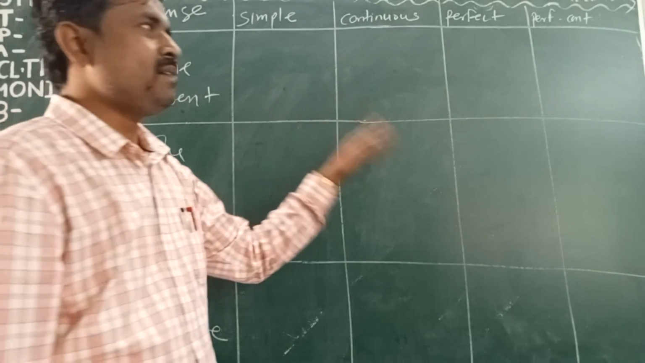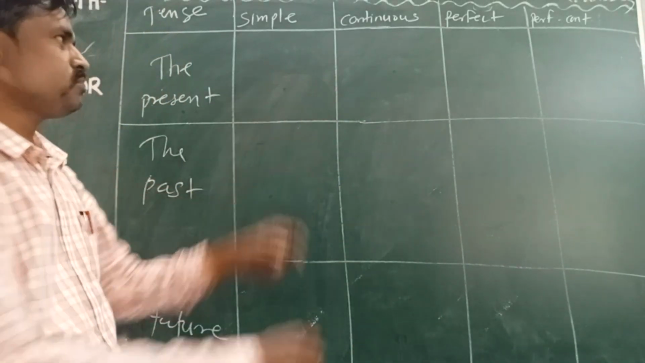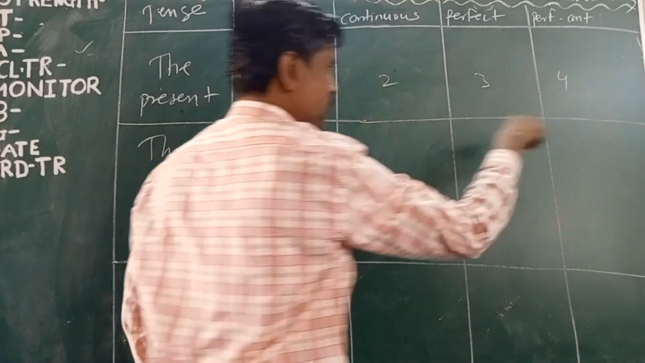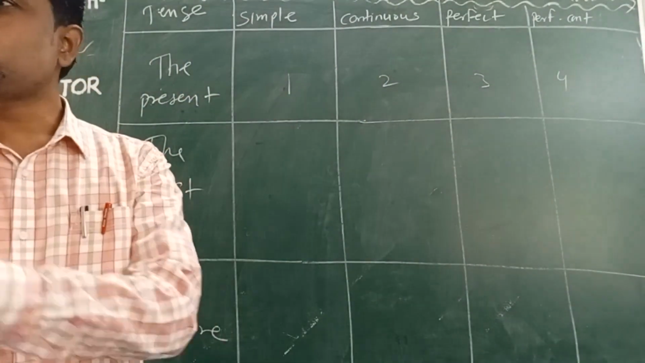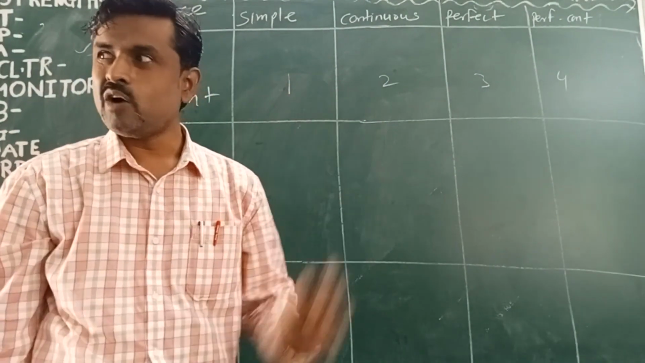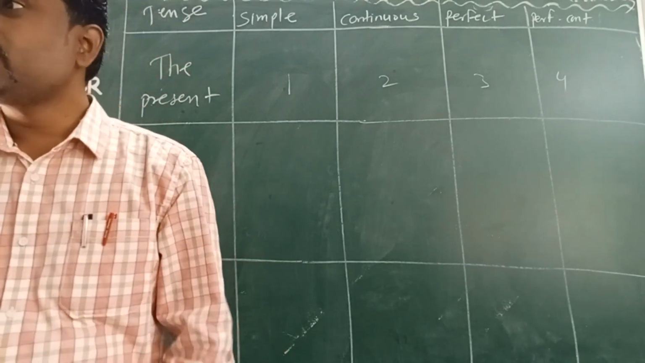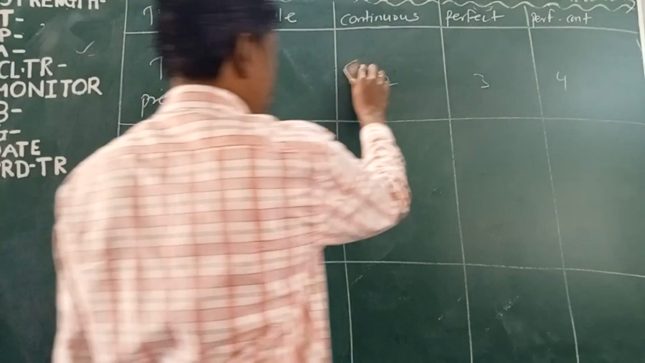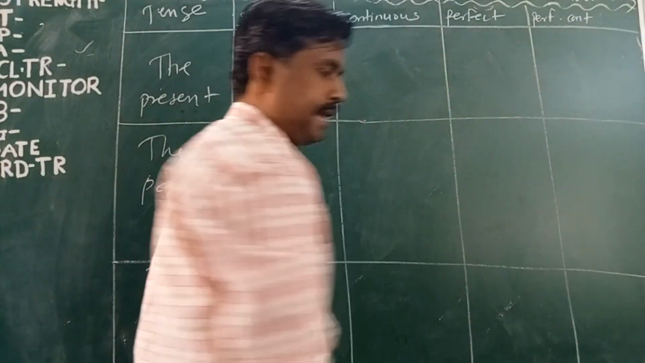So total how many types of tenses? If you count these boxes, how many? 1, 2, 3, 4. 4 3s are 12. As we learned earlier, how many types of tenses in English? 12 types of tenses. So with the help of this table, we can learn all these 12 types of tense.